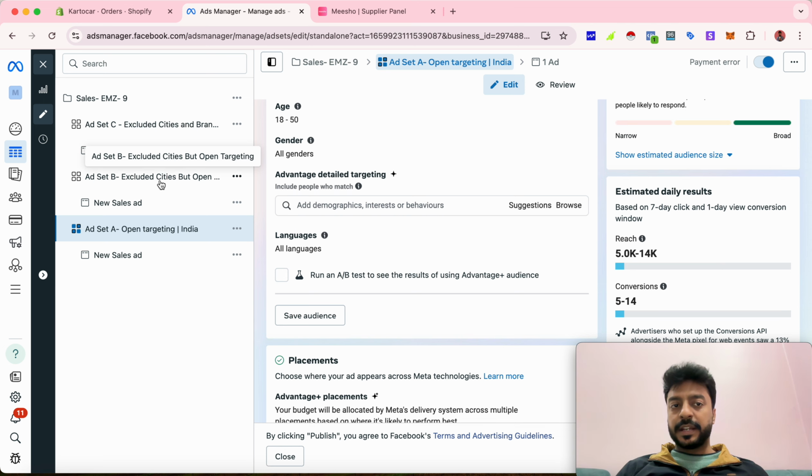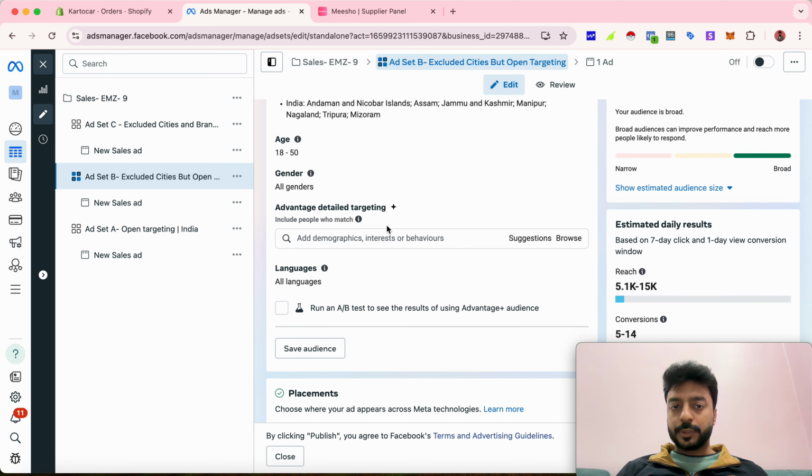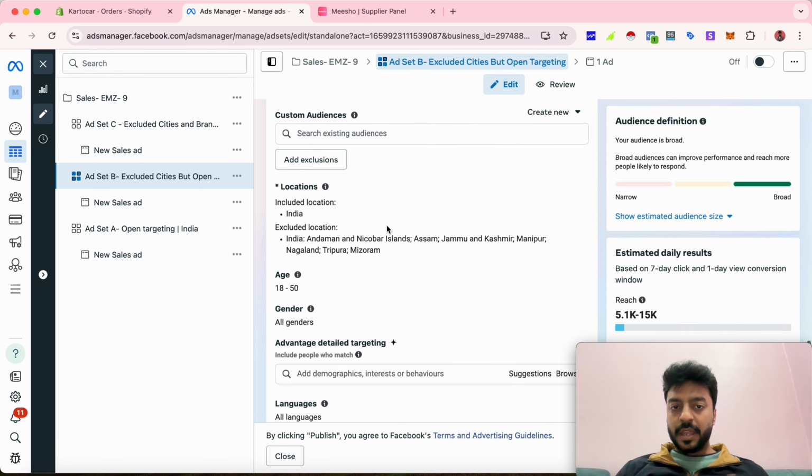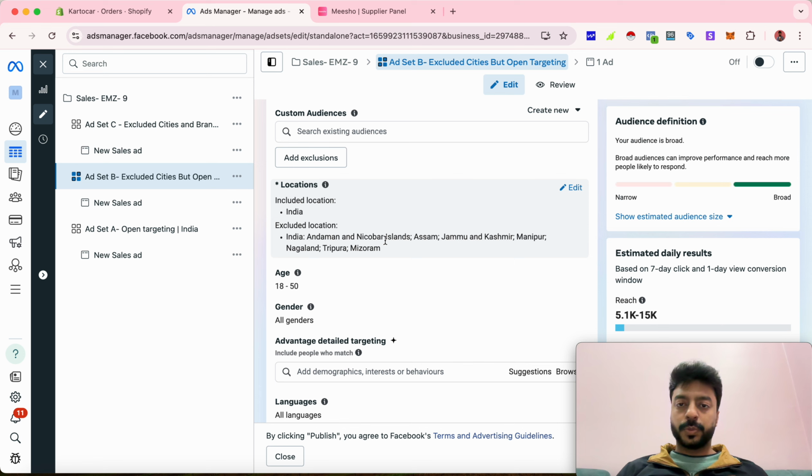Whereas in the other ad set, you see that I excluded some of the cities because I do not want to target cities which have some problem in delivering the goods. So these are the cities that I've identified where you get a high RTO rate. So maybe do not use these cities, or you can. It completely depends on your product, but in my case, I completely stopped it.